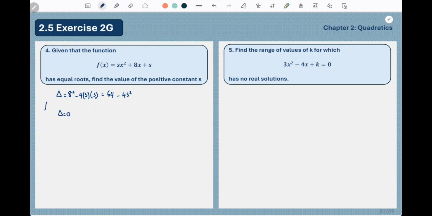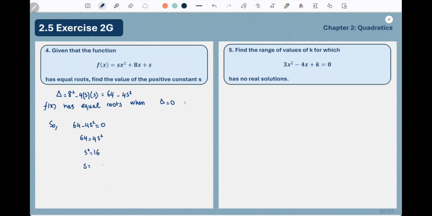So f(x) has equal roots when delta is equal to 0, right? So 64 minus 4s squared equal to 0. 64 equals 4s squared. 64 over 4 is 16, so s squared equals 16.